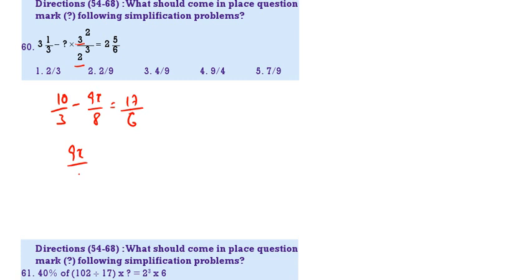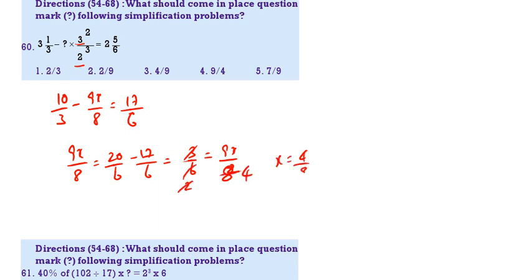Therefore, 9x by 8. 10 by 3 can be written as 20 by 6 minus 17 by 6. That is 3 by 6. 3 by 6 is equal to 9x by 8. 3 ones 3, 3 twos 6, 4s. So x is equal to 4 by 9. 4 by 9 is the correct answer.